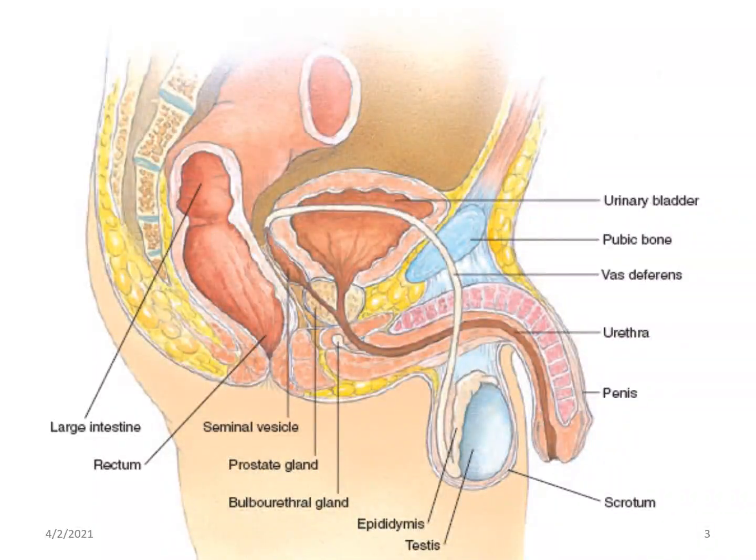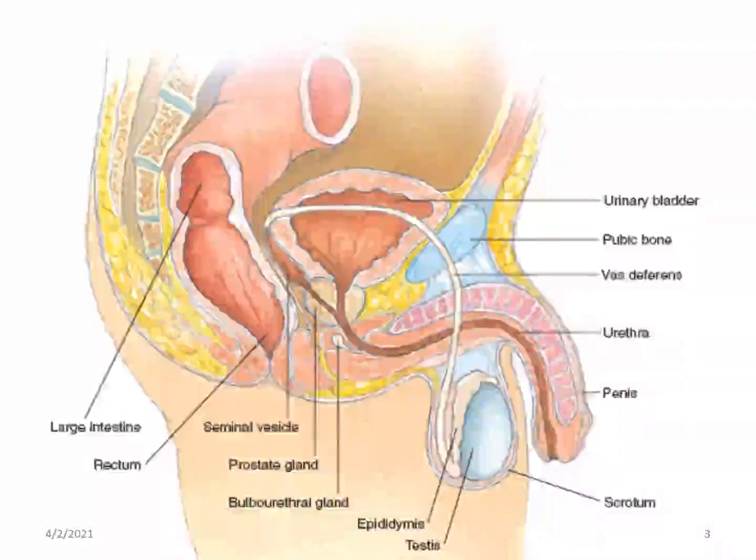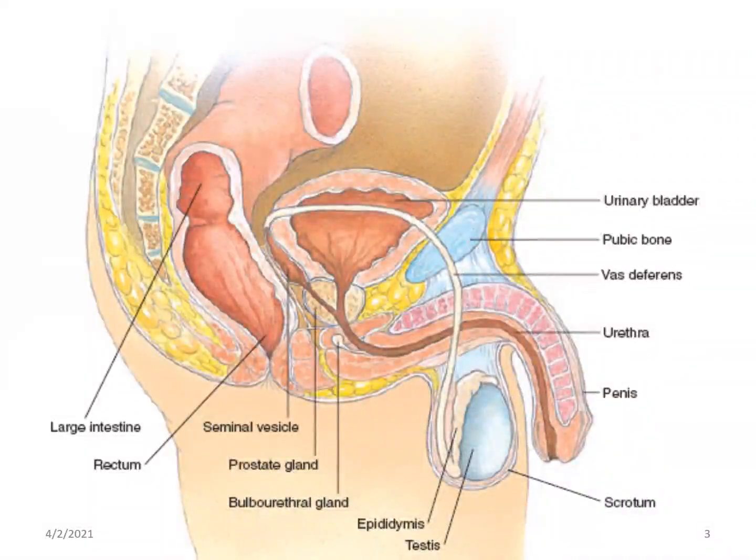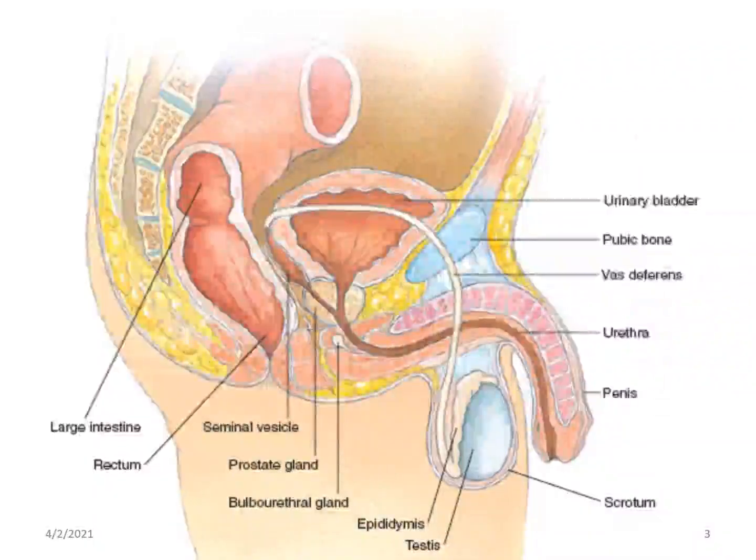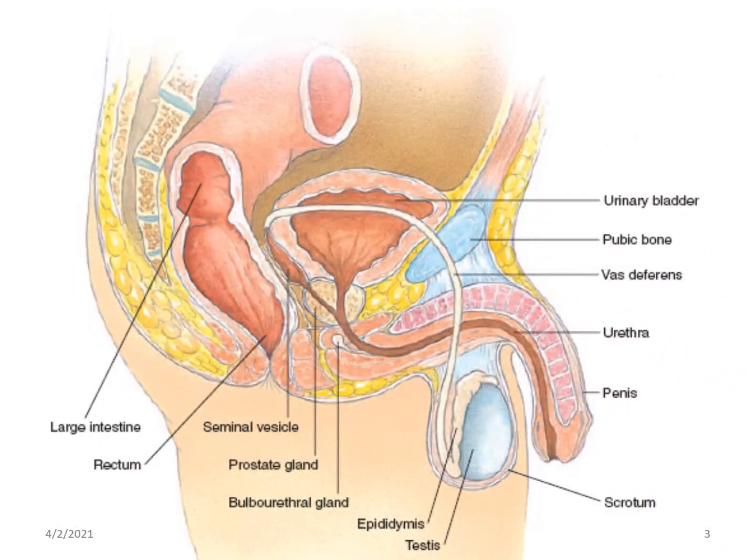Now, we all know that sperms are produced by the seminiferous tubules in the testes. These sperms are then stored in the epididymis, which is the structure of male genital system where they are matured and stored. Then from epididymis, the sperms are carried by the tube which is known as vas deferens, and this tube carries sperm from epididymis to the urethra.